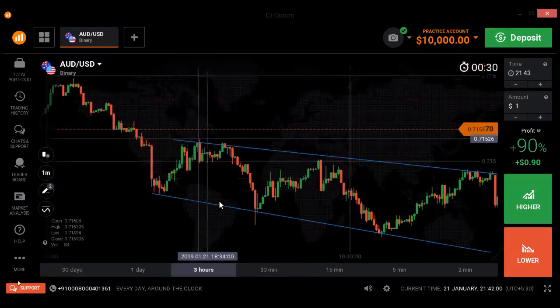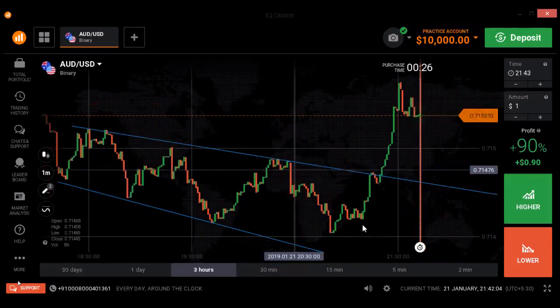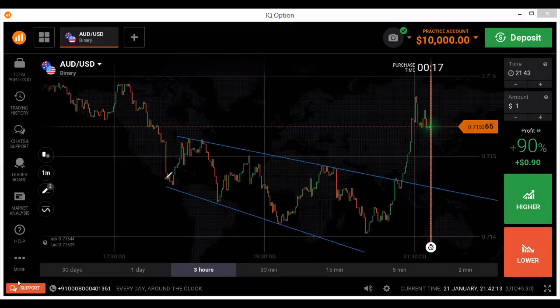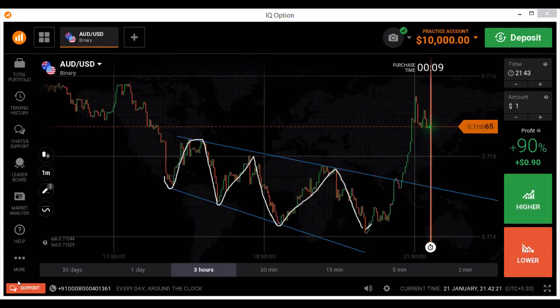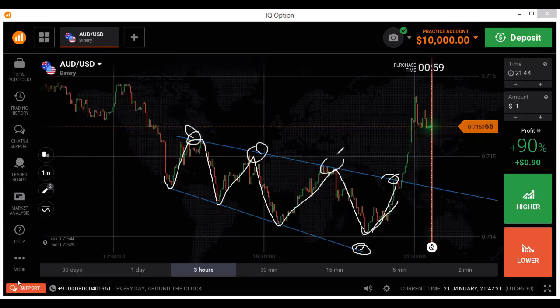Okay, this is a level. You can see this is also a level. Okay, from this level, this market, this is a reversal point, and a reversal point, and another reversal point, but it didn't touch this level. It reversed directly to break this level. It tried 3 times to break the level but failed. But the market reversed from this level to break this level.